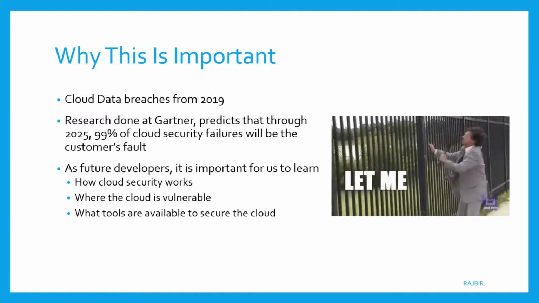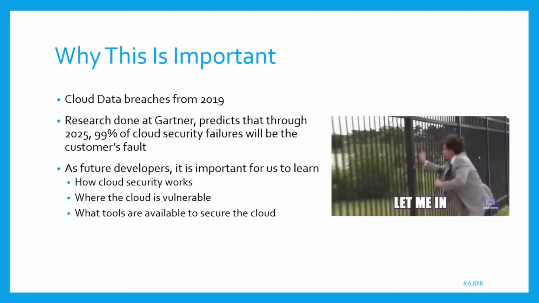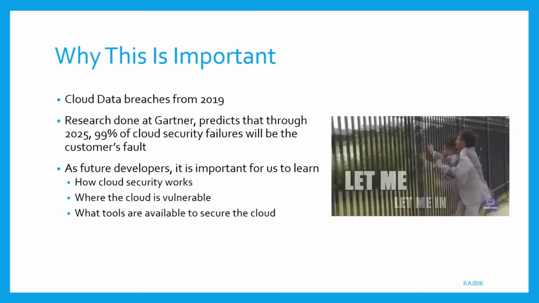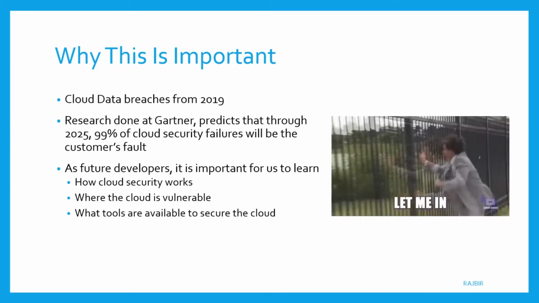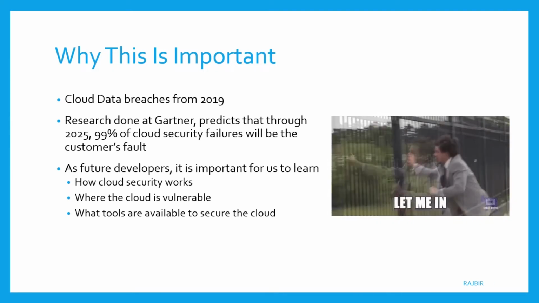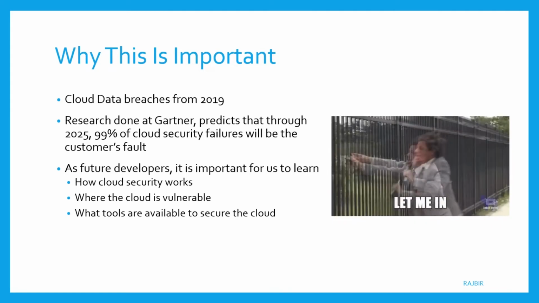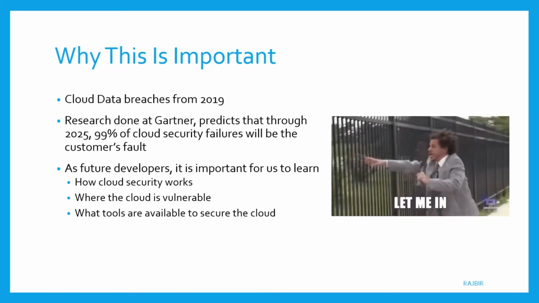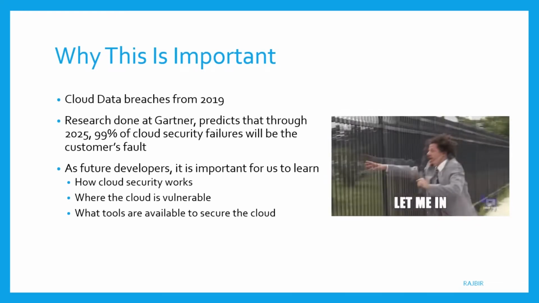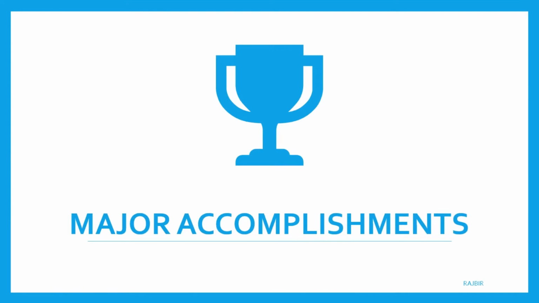In both these instances, the breaches were caused by neglect on the AWS customer. And research done by Gartner predicts that through 2025, 99% of cloud security failures will be the customer's fault. As future cloud developers, it is important that we are educated on how cloud security works, where the cloud is vulnerable, and what tools are available to secure the cloud.